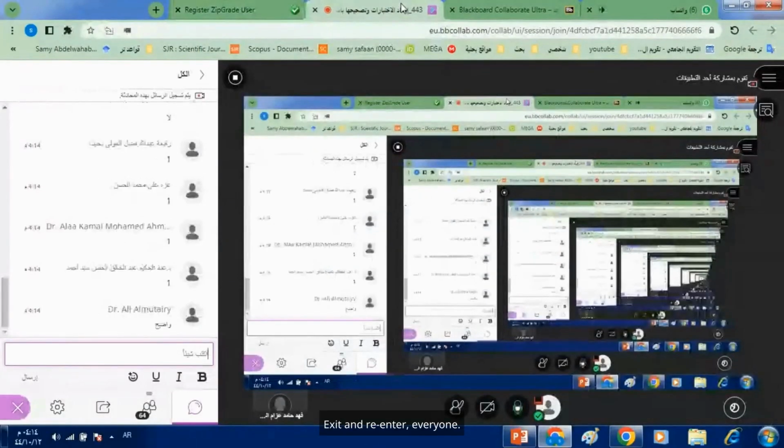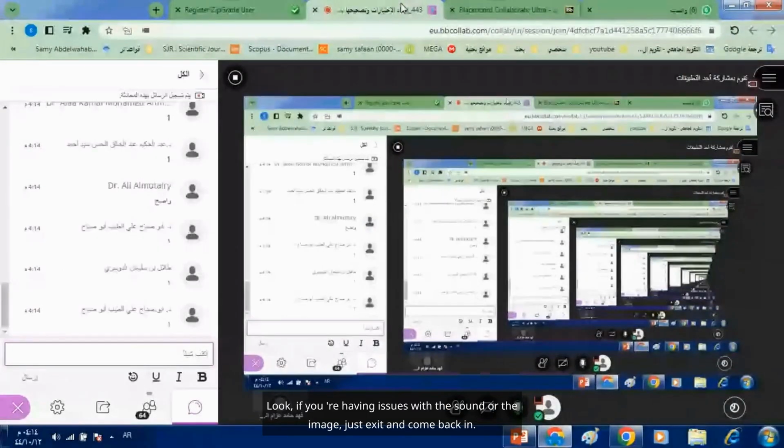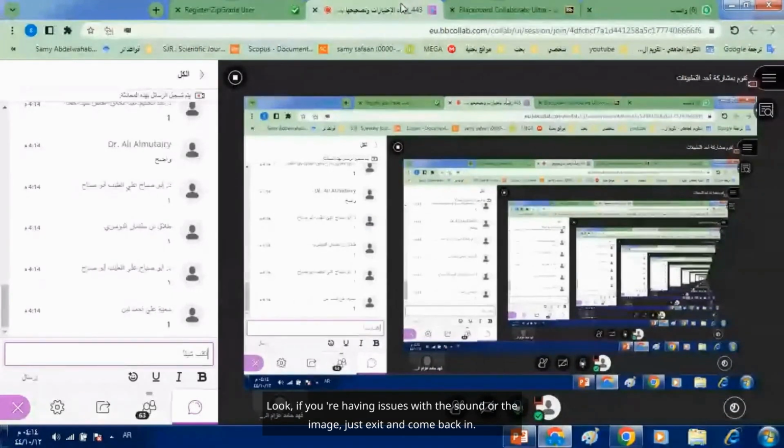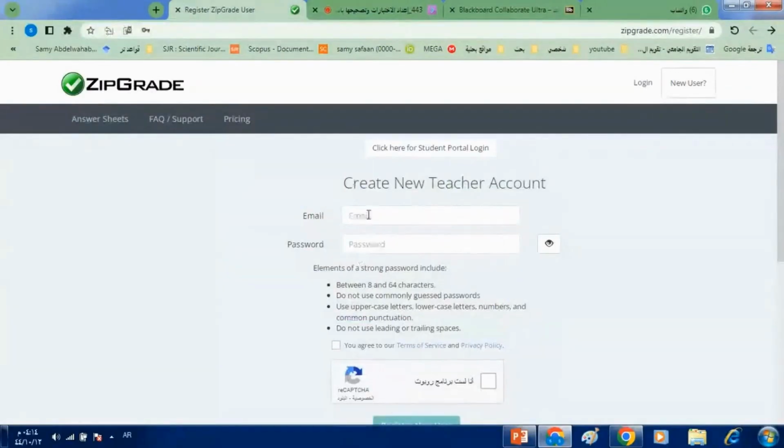Exit and re-enter, everyone. If you're having issues with the sound or the image, just exit and come back in. So, if you're creating an account, make sure to enter your email correctly. And remember the password as much as you can. Don't forget it, everyone, because it's very important.